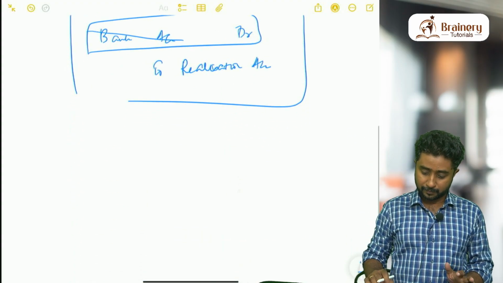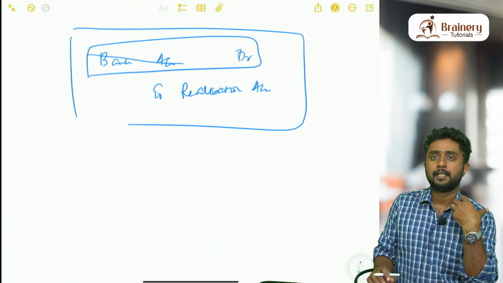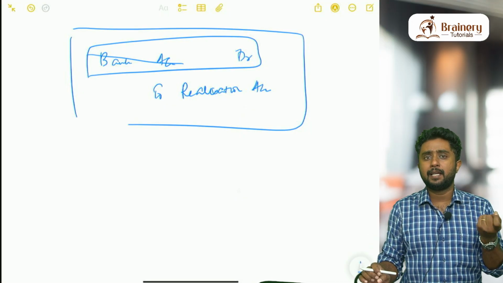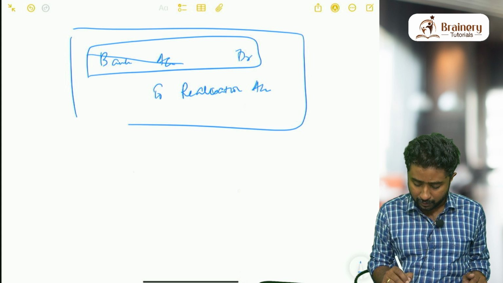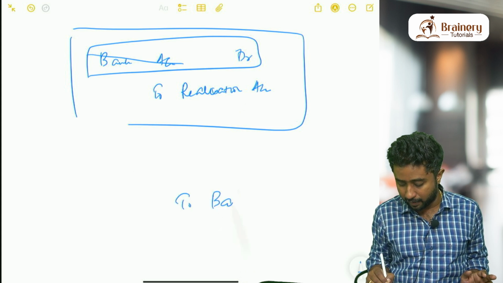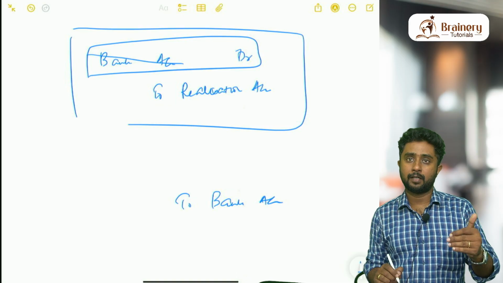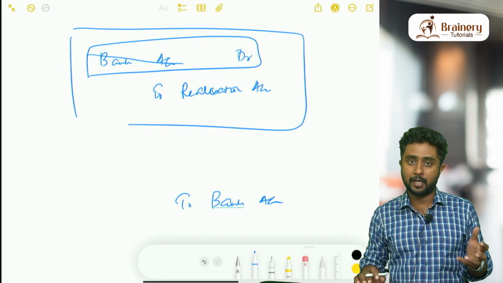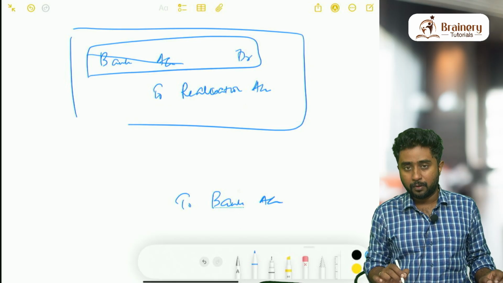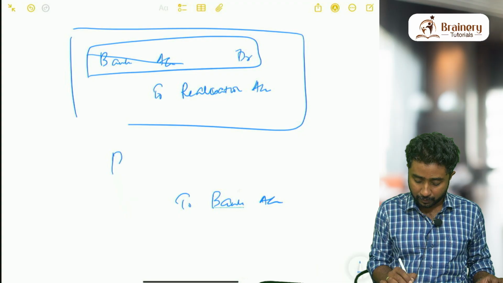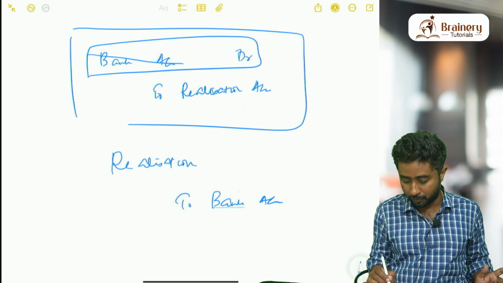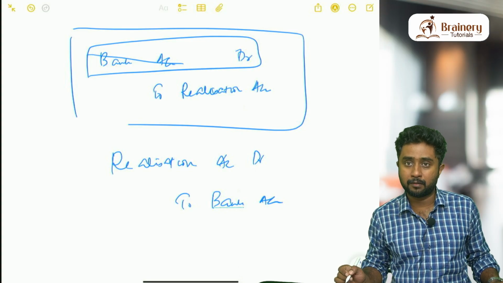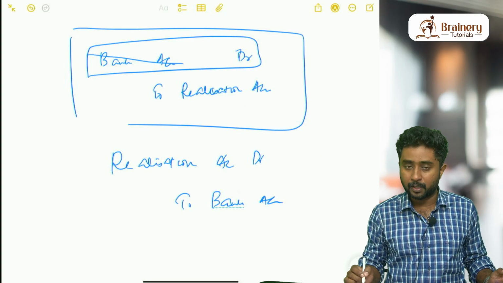Now, shortcut again. As we discussed earlier, throughout this chapter, we have to go through the transaction and see, are we paying any liability or not? If we are paying any liability, obviously money is going out, so bank account should be credited. Money going out means the bank account should decrease. Those who know the basics of journal entries will know that when bank decreases, we have to credit it. So already one part of the entry you know. The other part, in the majority of cases, when we are paying the loan or an outside liability, will be the realization account only. So realization account debit to bank will come.